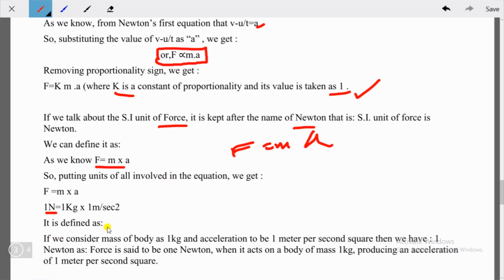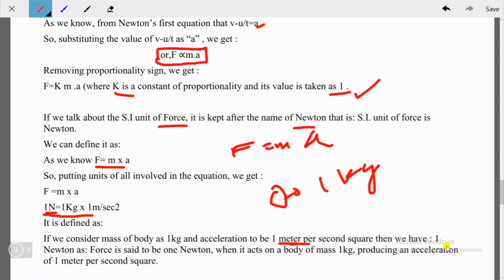So we can define it this way: if the mass of the body is 1 kilogram and the acceleration is 1 meter per second square, then we have 1 Newton.